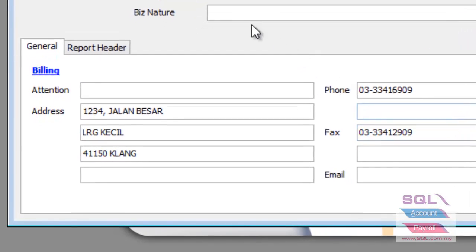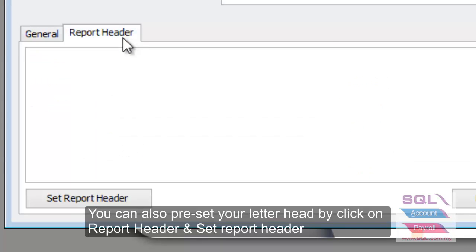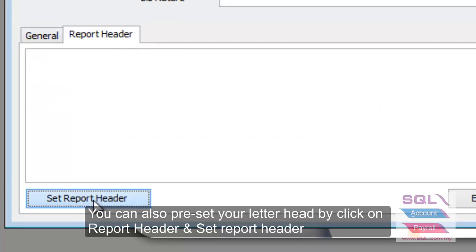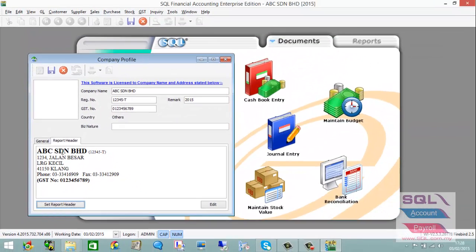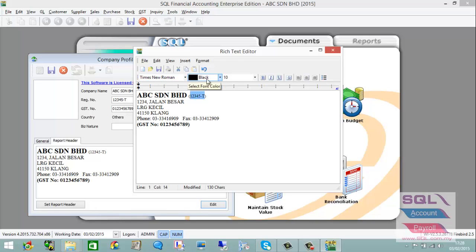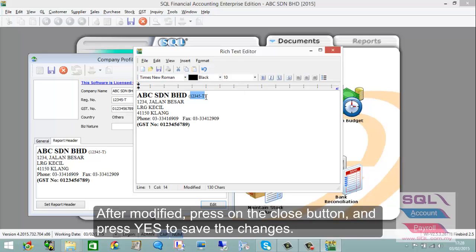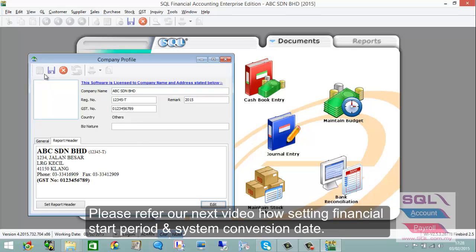So after you are done filling in your company profile, you can just press on report header, press on set report header. The system will automatically preset your letterhead. If you wish to edit, you can just press on the edit button, and you can anytime change the font size, or maybe font type, or even font color. So once you have changed, just press on the close button and yes, and press on save.